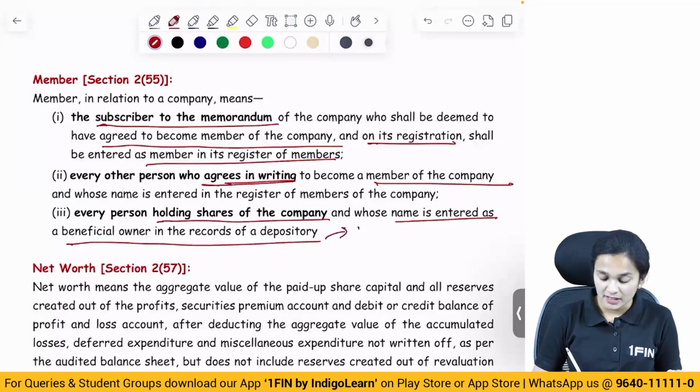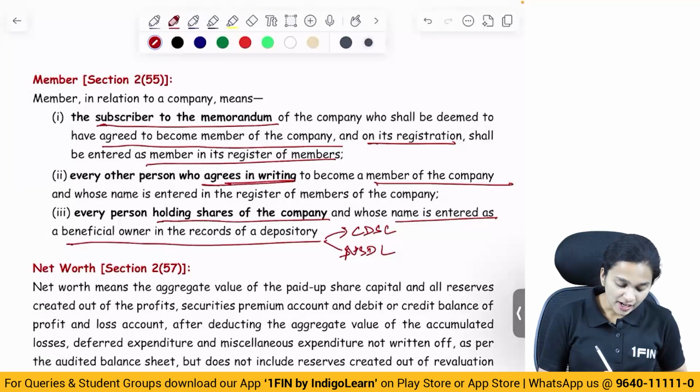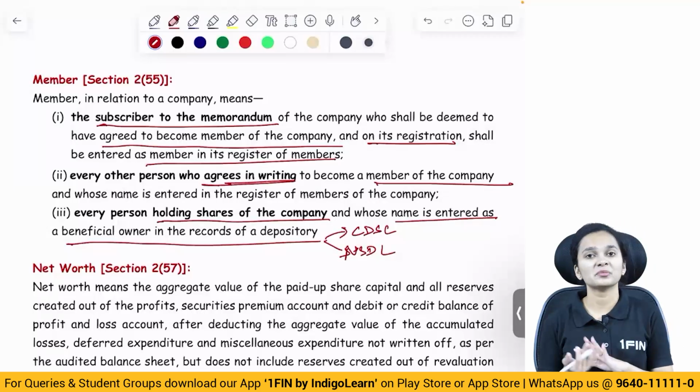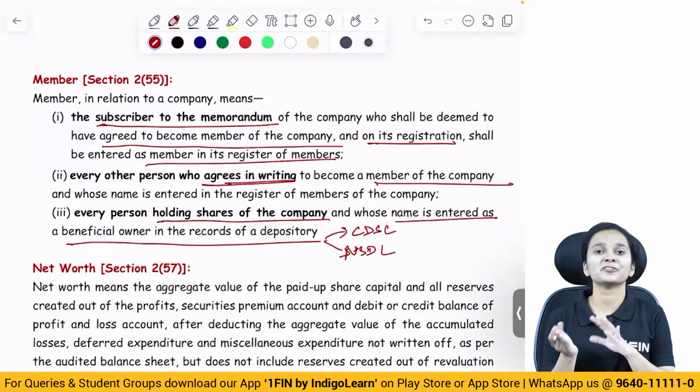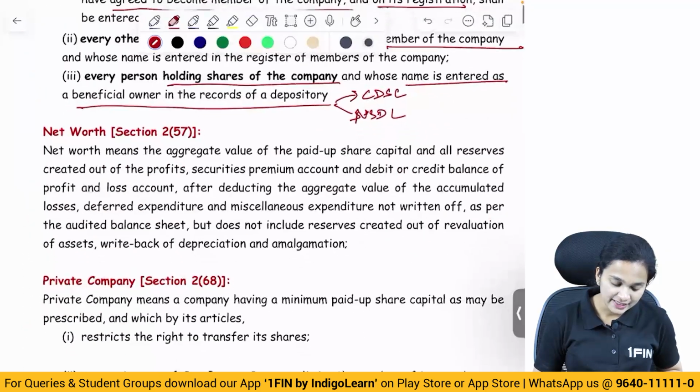Depositories are what? CDSL and NSDL. So these are your national depositories. So any person who is holding shares in a company will become the member of the company by virtue of his shareholding. Then what is net worth?